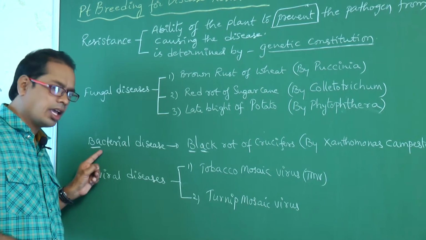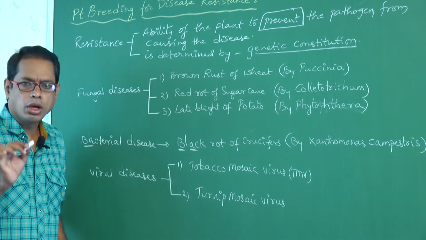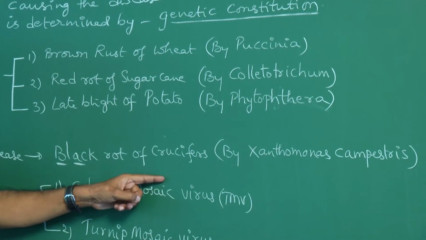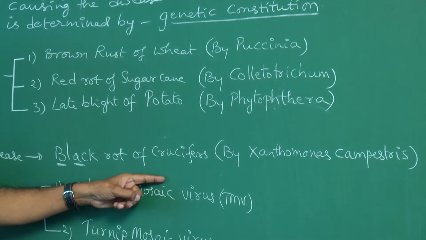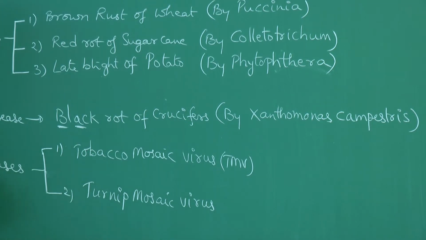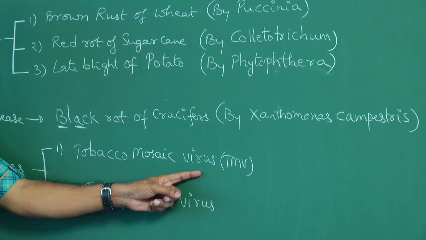Black rot of crucifers is a bacterial disease. And these are the viral diseases: tobacco mosaic virus, shortly called TMV.